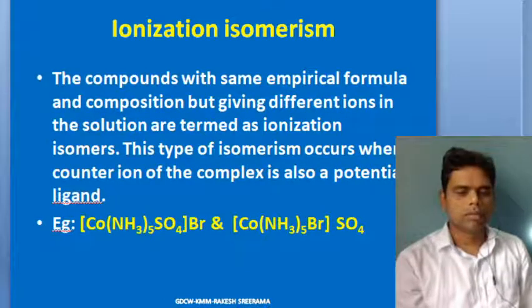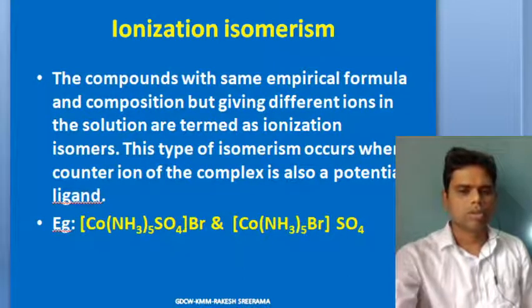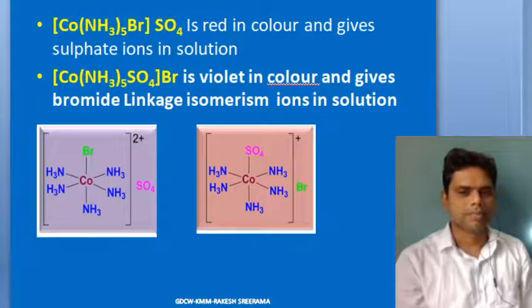Both have the same empirical formula, but on dissolving, one will give a positive test for bromide ions and the other will give a positive test for sulfate ions. So the chemical properties differ. One is usually violet in color and the other is red violet. On dissolving in water, they furnish different ions.